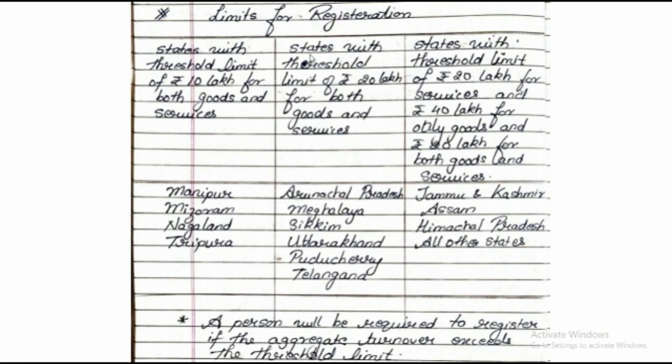After that, it's given that a person will be required to register if the aggregate turnover exceeds this threshold limit. So once it goes beyond the limit which we learned, only if the aggregate turnover exceeds this particular amount, only then the person will be required to register under GST. So this is a very important rule that you all need to note down.